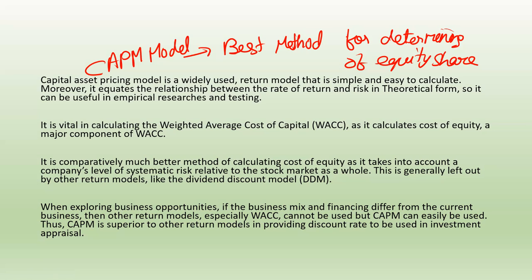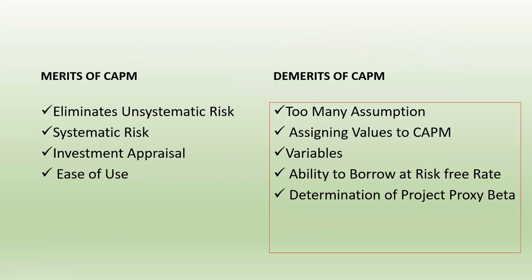Means if your business model and return are somehow different from your financing decisions, at that time you can use the CAPM to analyze the availability and scope for generating returns from your business activity. CAPM is superior to other return models in providing the discount rate to be used in investment appraisal.